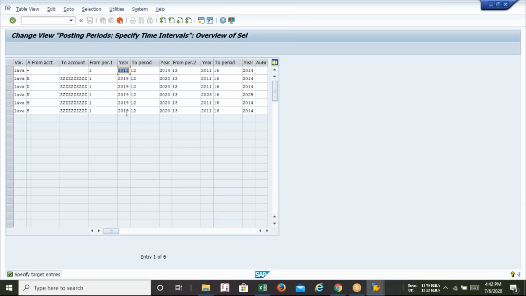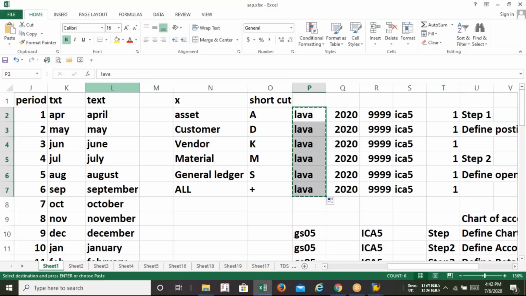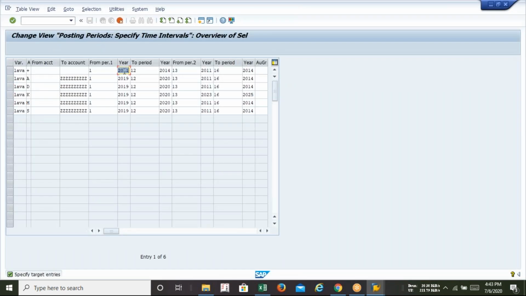Now we are in the 2021 financial year, right? So here we have to start with 2020. So this is the 2020. Done, sir. Okay. So this is the first interval.